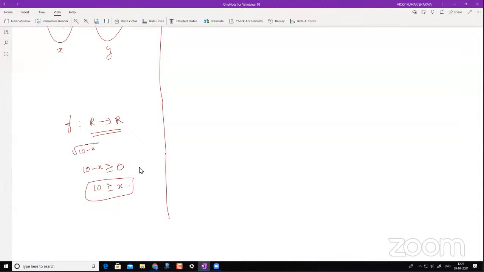So you can only have those values. So what will be its domain? In this case, it's going to be minus infinity to 10. Yes, sir.